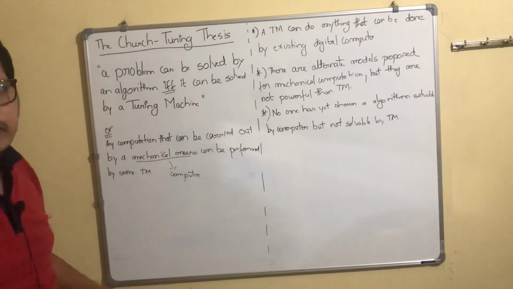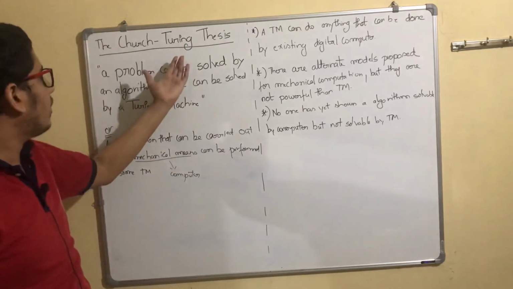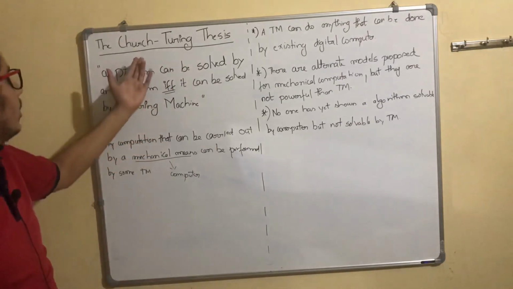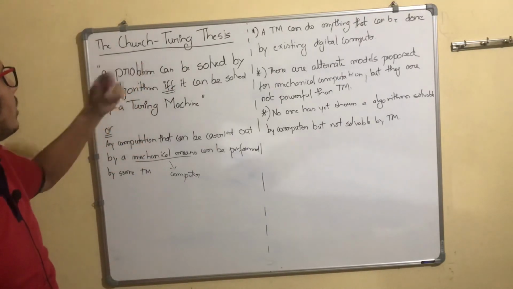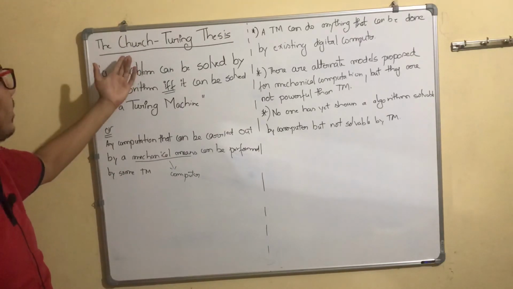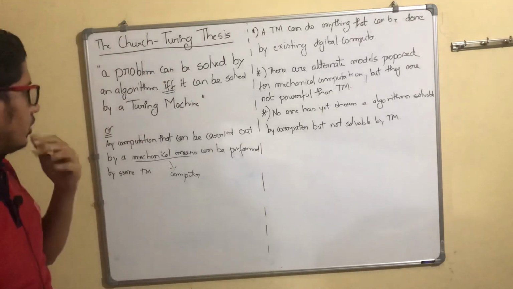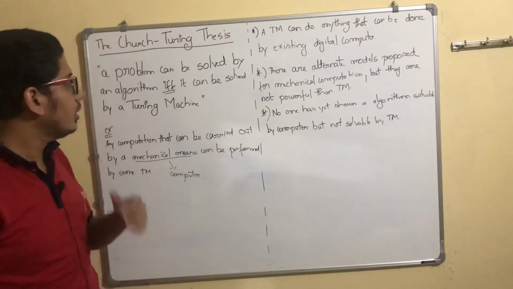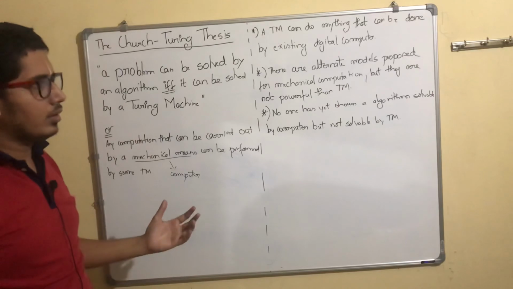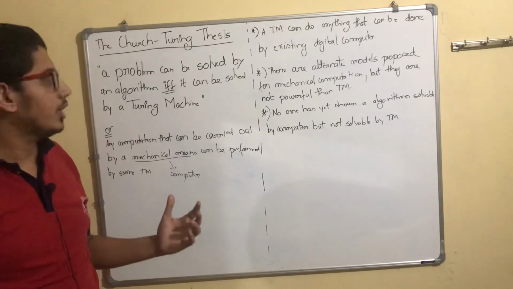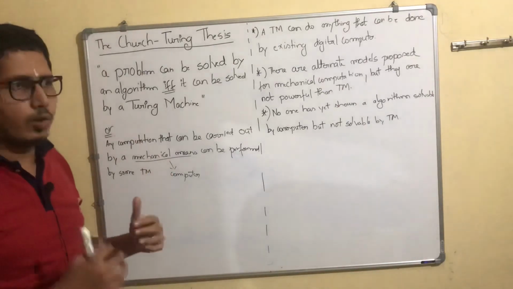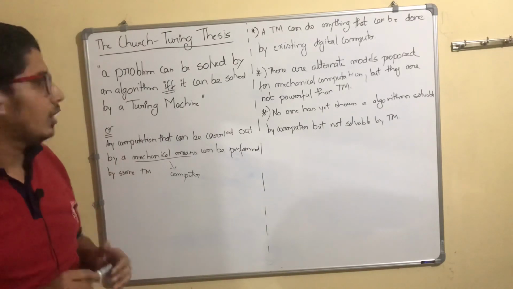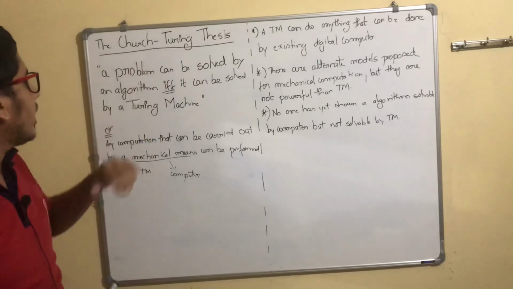The Turing thesis is named after these two gentlemen. Church, I'm not remembering his name. It starts with A itself, and this is Alan Turing. You might know that there is no Nobel Prize in computer science, right? There is something known as the Turing Award. It is the highest award in the field of computer science. It is also known as the Nobel Prize of Computing. So it's named after him.